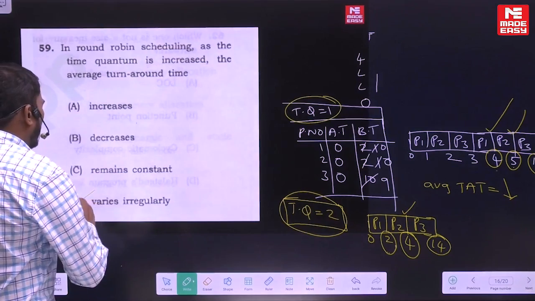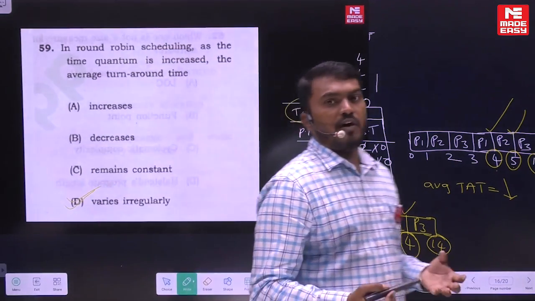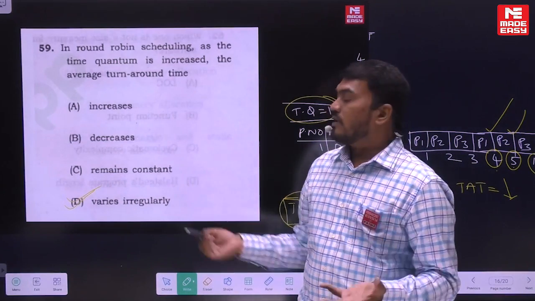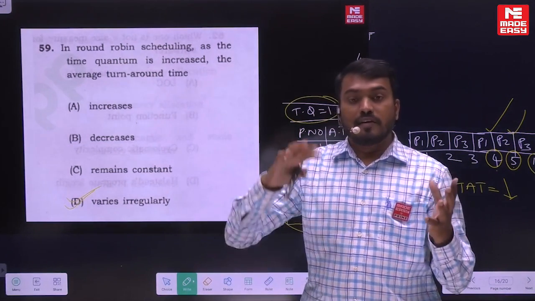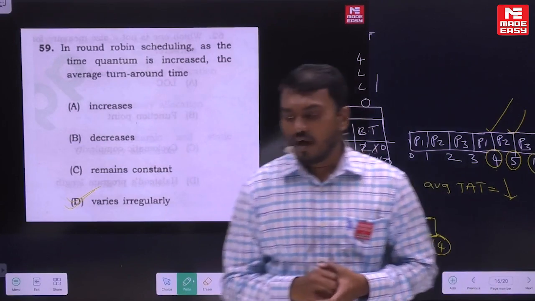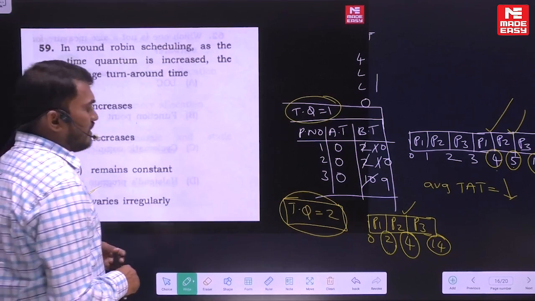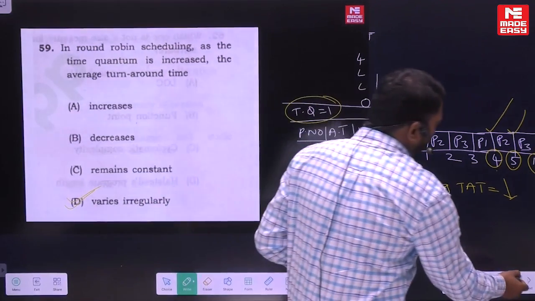Is that clear? So this is a good question. Generally most of the students will answer it wrongly, because they imagine with one example. You should have this kind of imagination: what happens with various examples, then only can you answer this question. Is that clear? I hope so. I think I have clarified all that. Okay, fine. I think we are taking more time.